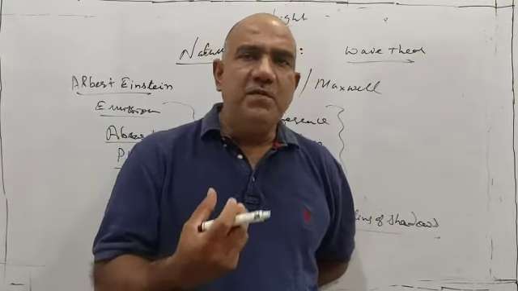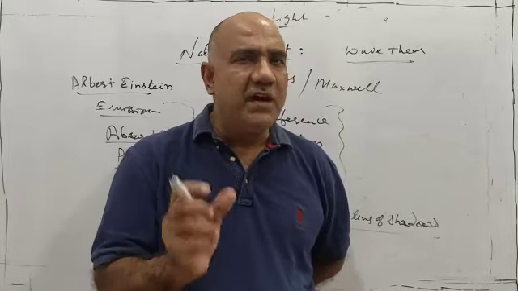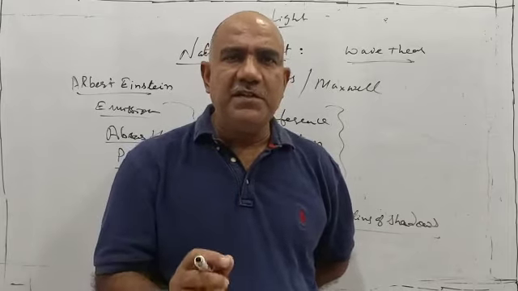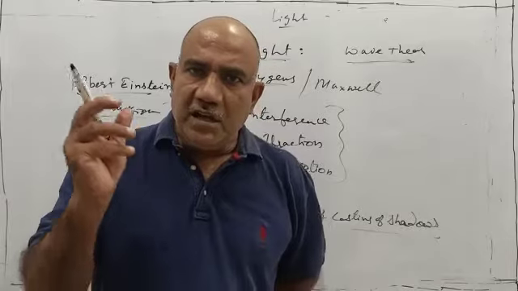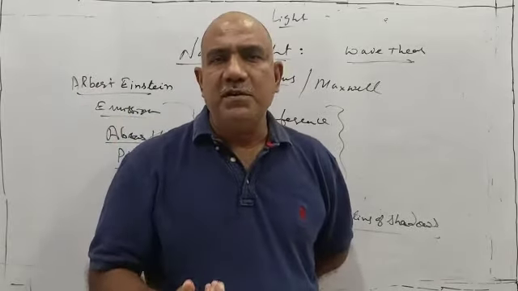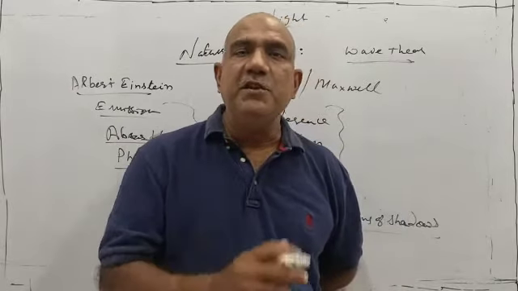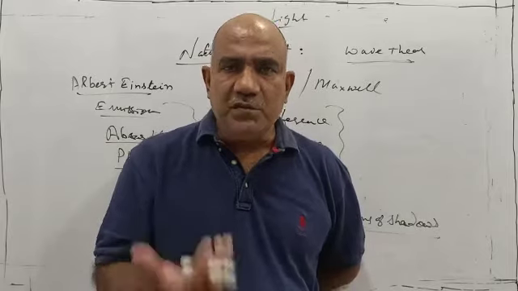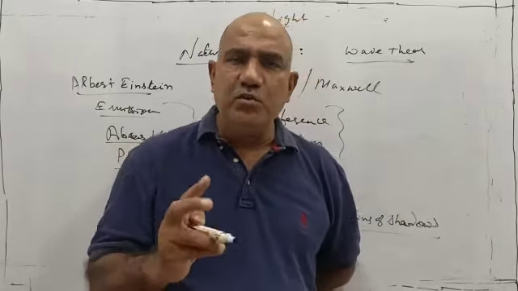See, light is the form of energy which produces sensation of sight into our eyes. In very simple words, you can say light is that form of energy which makes us see the things. It is with the help of light that we are able to see different objects. So it is that form of energy which makes things visible to us, with the help of which we are able to see the objects. That is light.